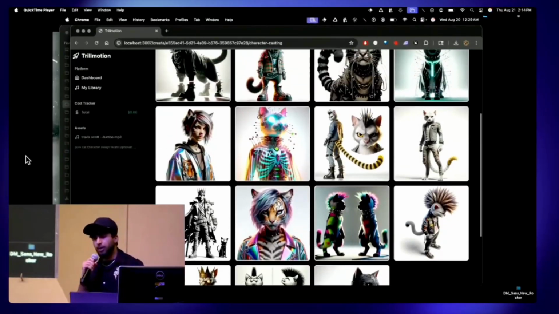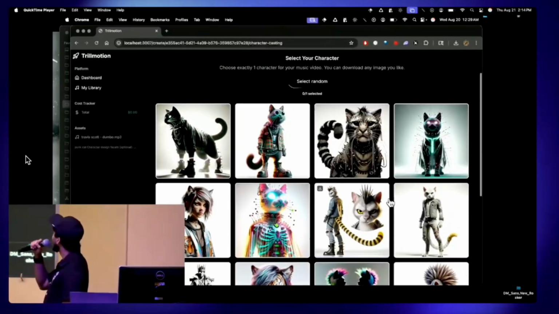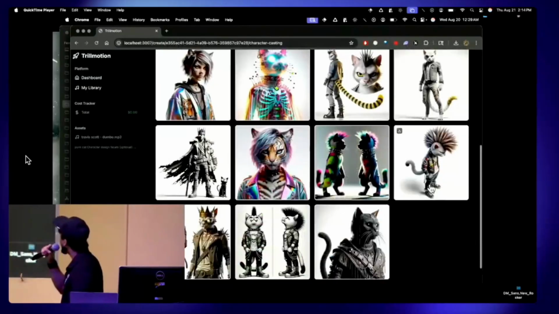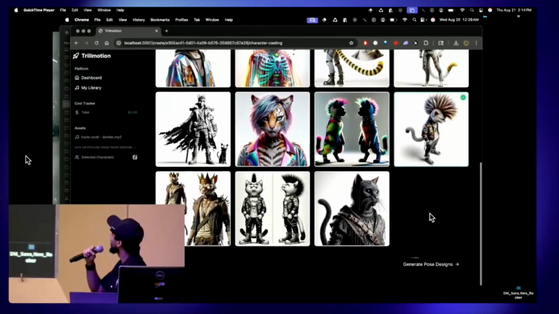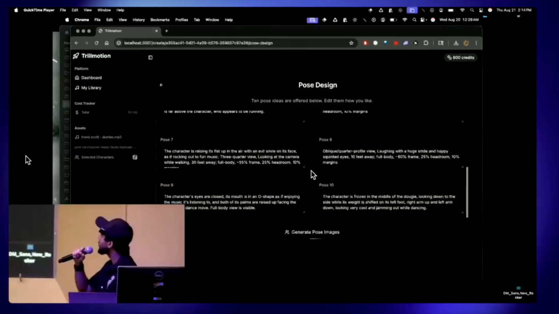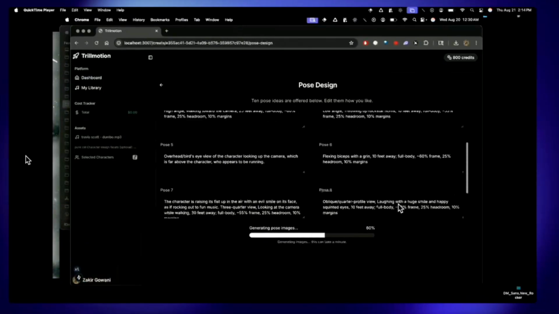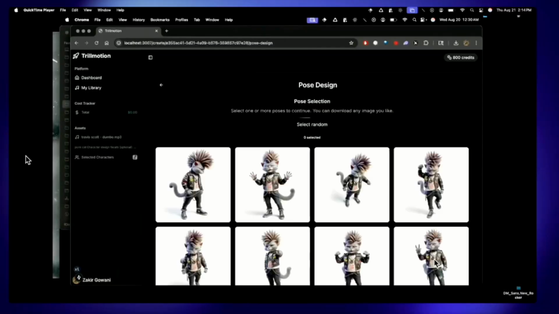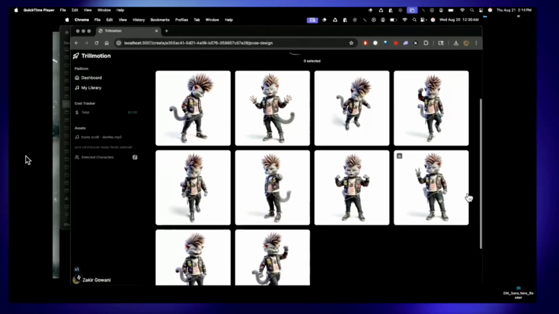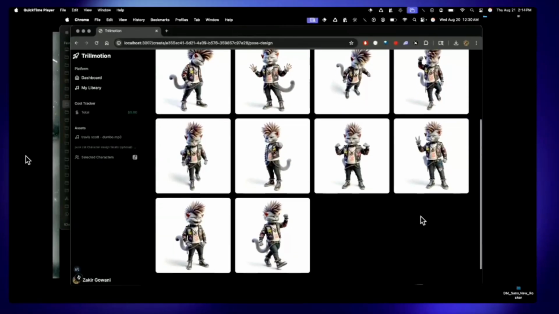So we choose the character that we like, and I'm choosing this punk cat with a mohawk in the bottom right. And now we're going to generate this same character in different poses. And so the prompts for the poses that the character is in are also autofilled. So here's our main character of our music video in different poses. And you can choose the ones that you like.